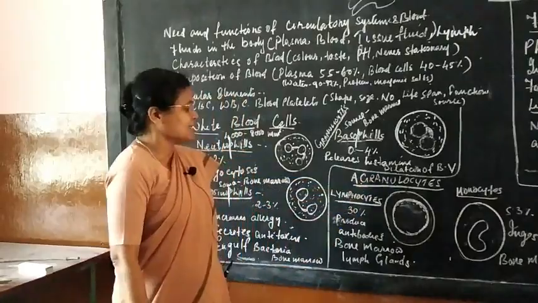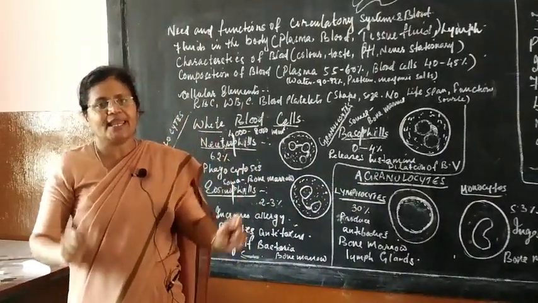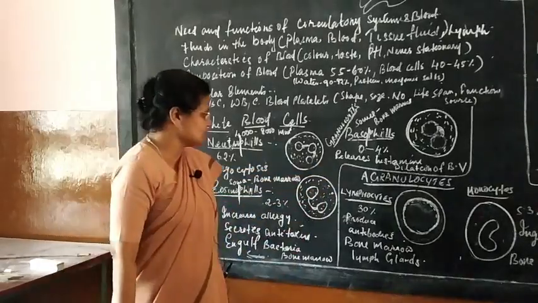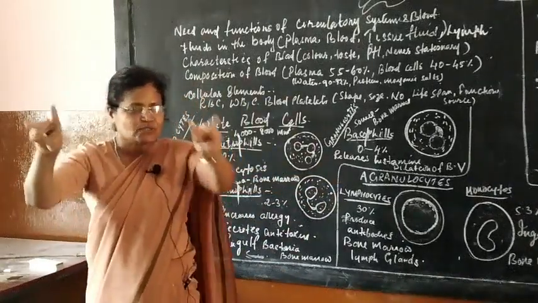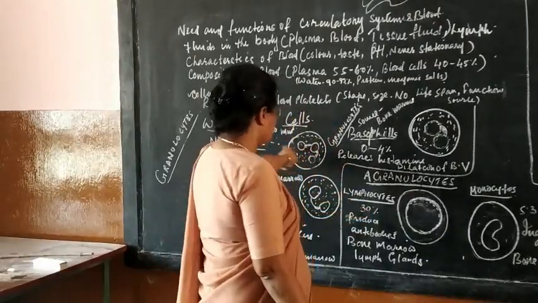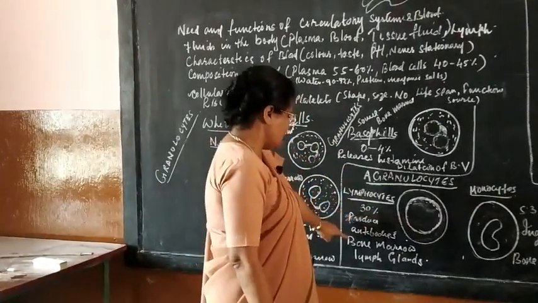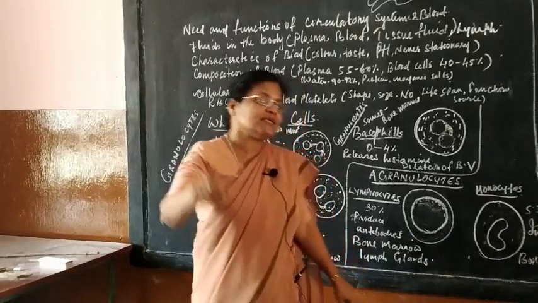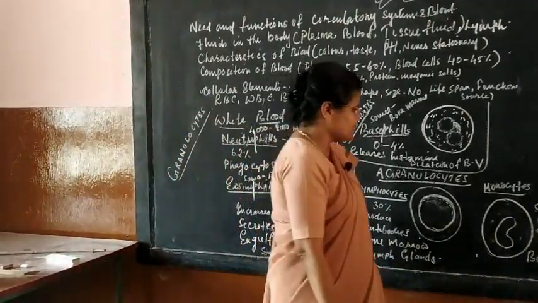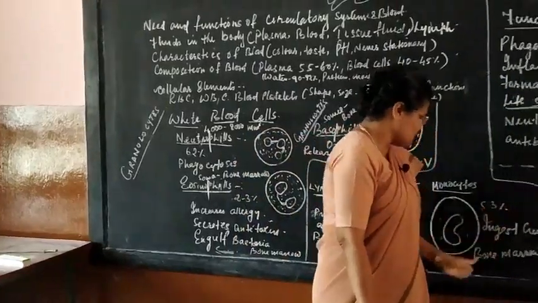Then we came to agranulocytes. I said why it is called A: cells with no granules are called agranulocytes. It has 2 types, lymphocytes and monocytes. I said 30% of the total is lymphocytes. They produce antibody, and the source of their formation is your bone marrow and lymph glands. Similarly, I said about the other too.